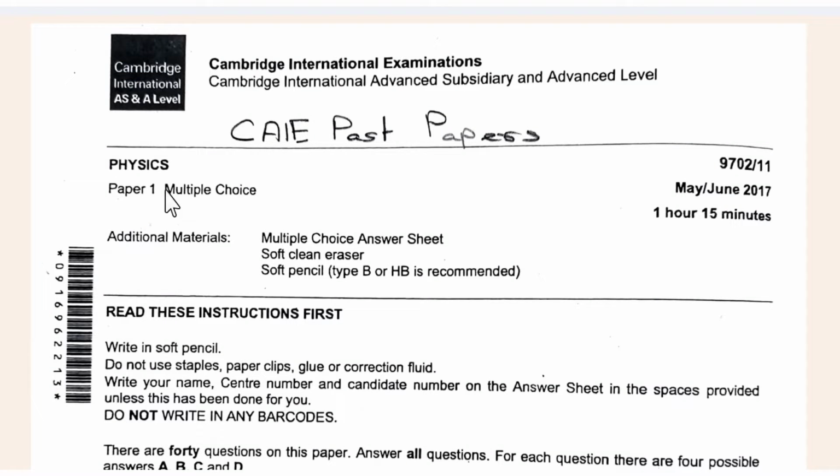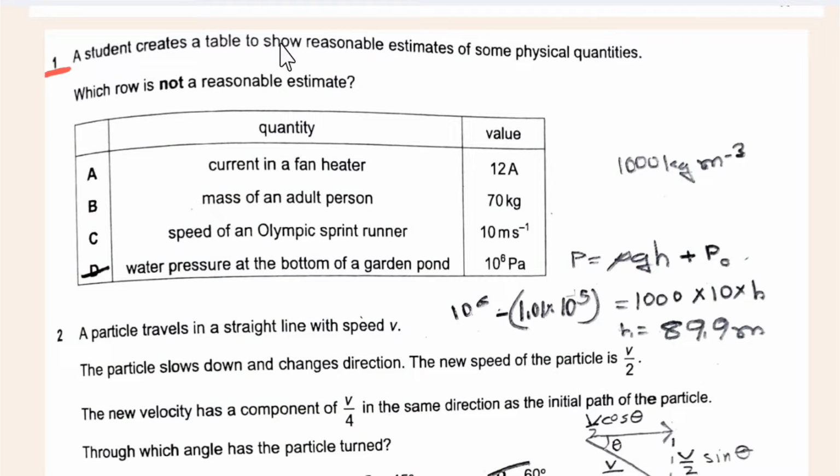We'll be discussing Physics Paper 1 MCQ Paper, 2017 May June, Variant 11. The subject code is 9702. A student creates a table to show reasonable estimates of some physical quantities. Which row is not a reasonable estimate?